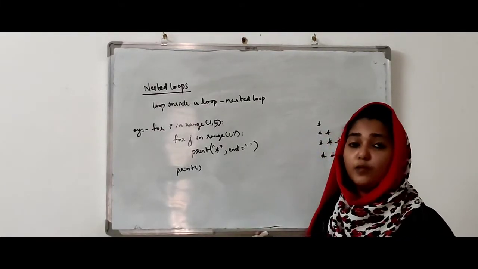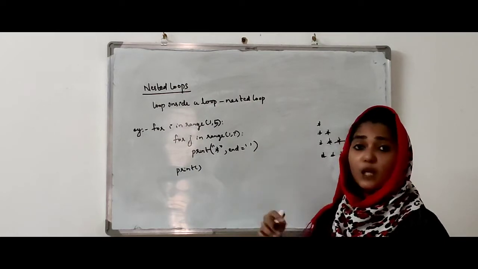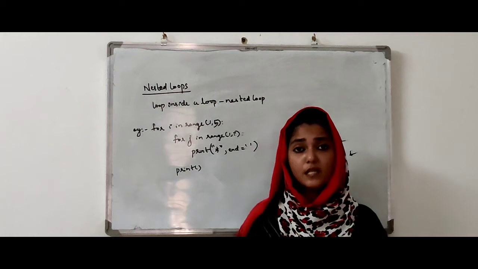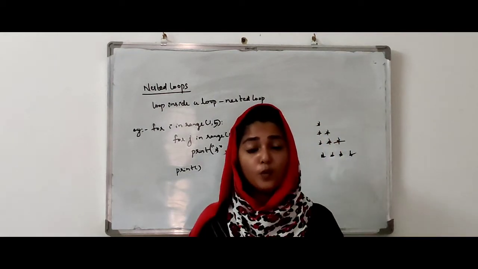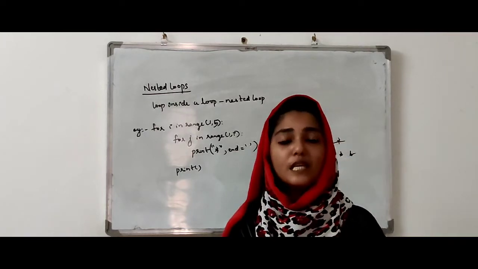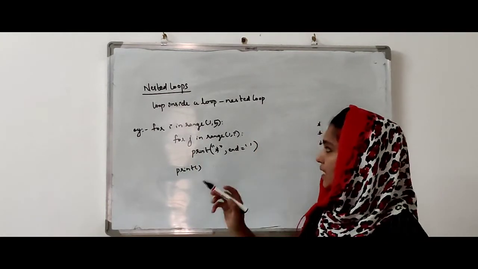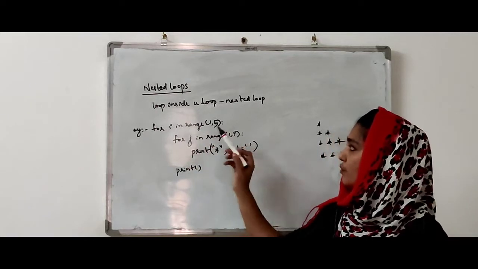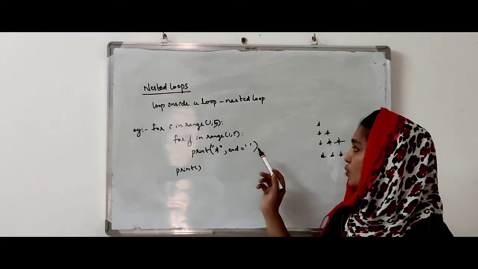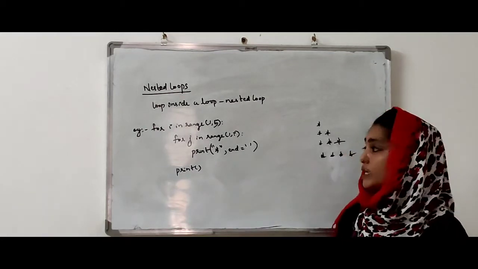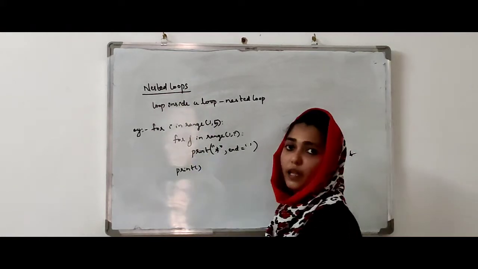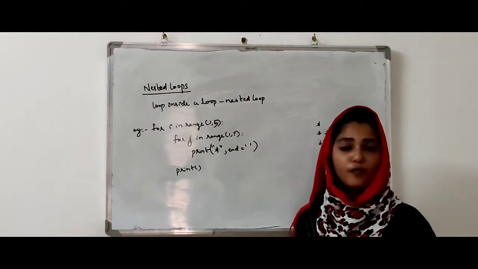Next is nested loop. Nested loop means if we see a loop inside another loop, it is called a nested loop. So what is a nested loop? It means if we see a for loop which is inside another for loop, then we can say that it is a nested loop. Now look at this example program. For i in range of 1, 5: for j in range of 1, i: print star, end is equal to empty; then print. So here we can see that a for loop is inside another for loop. So this is an example of a nested loop.